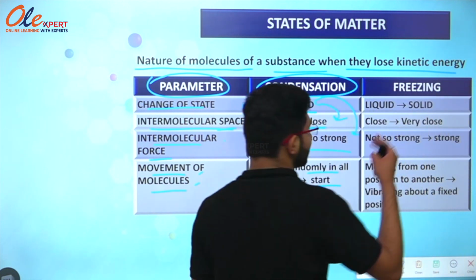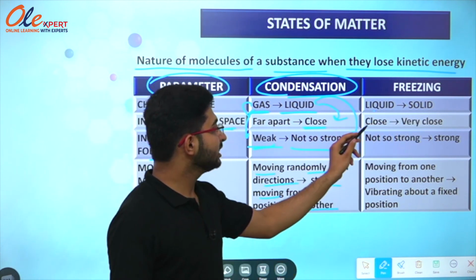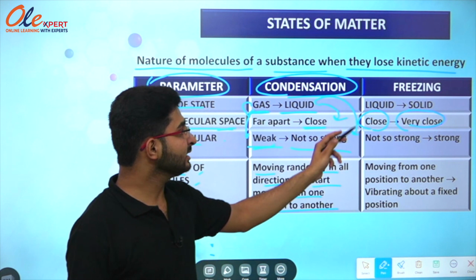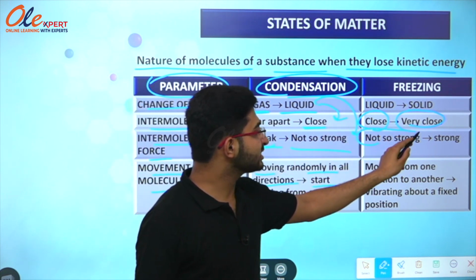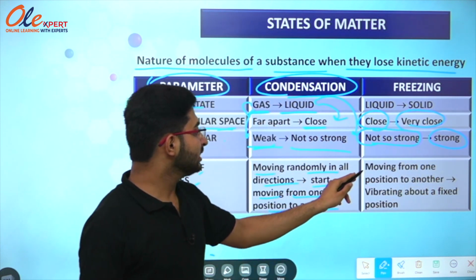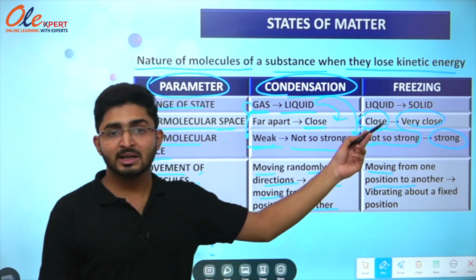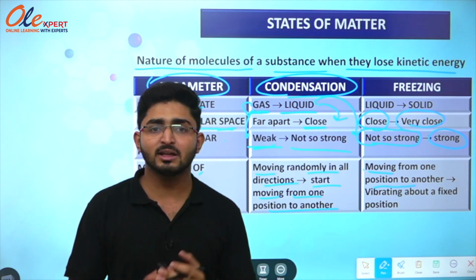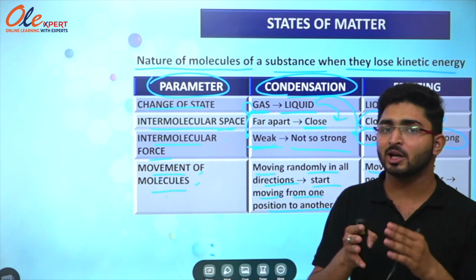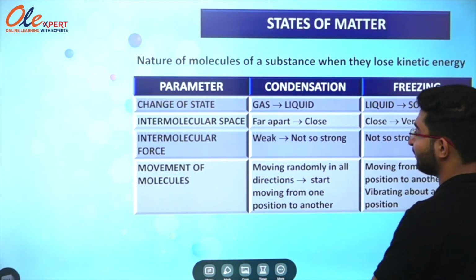Now we will study freezing. Freezing is the process of changing of liquid into solid. In case of liquid, the molecules are close to each other, but in case of solid, the molecules are very close to each other. In case of liquid, the intermolecular force of attraction is not so strong, but in the case of solid, it is very strong. The movement of molecules in case of liquid is moving from one position to another, but in case of solid, the molecules just vibrate at their mean position. So this is all about the two tables in which we have studied the behavior of molecules when they gain and lose kinetic energy. Now in the next slide, we have a mind map or a concept map for you.